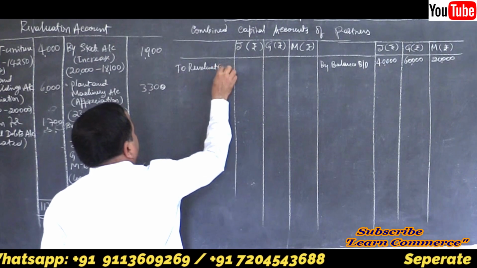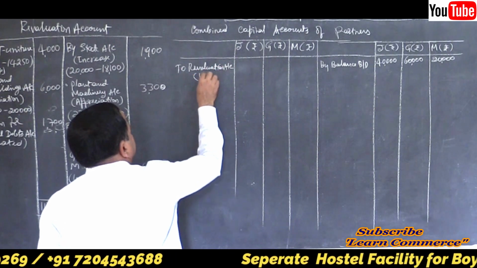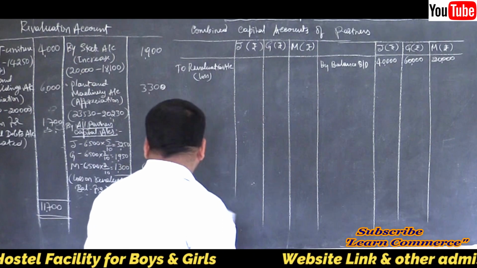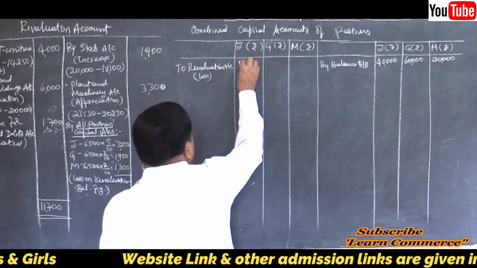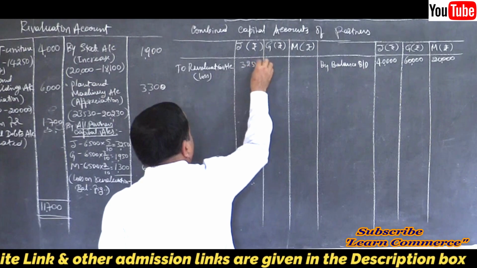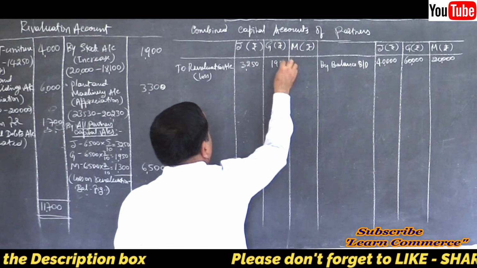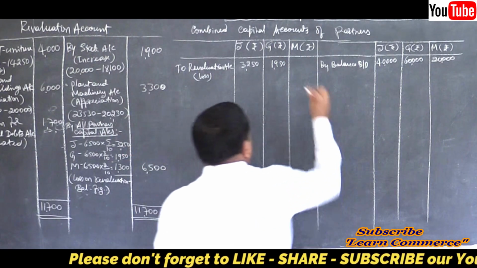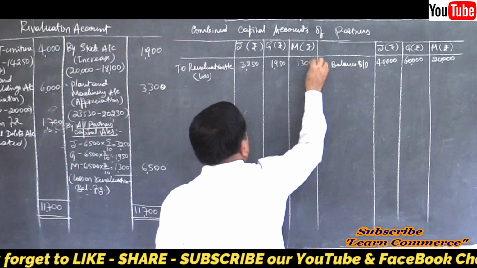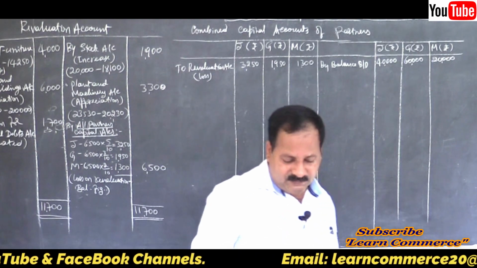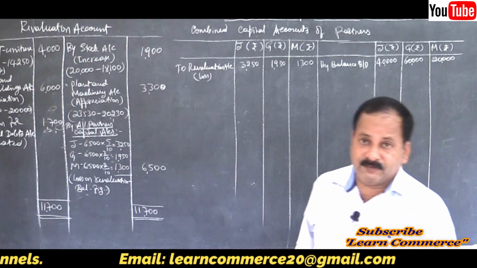How much is the loss? 3,250, 1,950 and 1,300. That is the loss on revaluation.